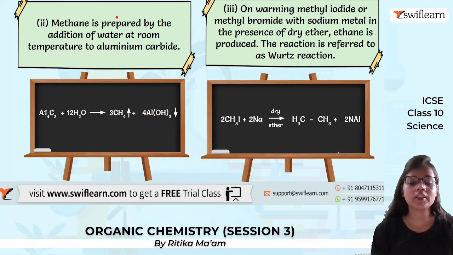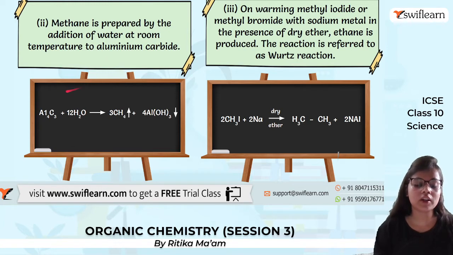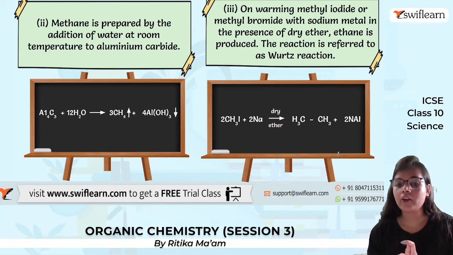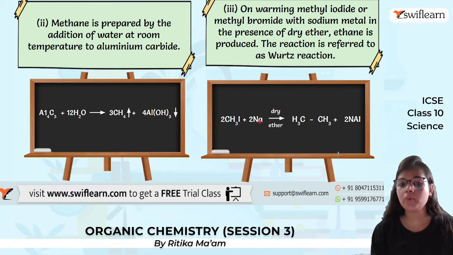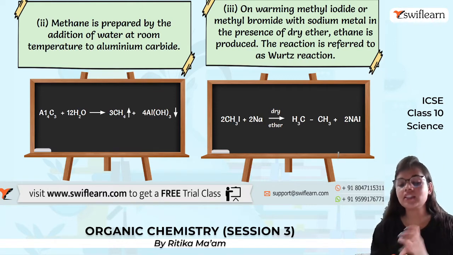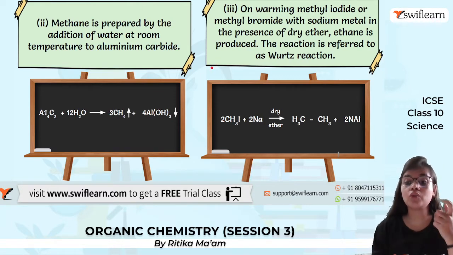Next, we can also get methane by adding water at room temperature to aluminium carbide. So what is happening when we add water to aluminium carbide? We get methane gas. And when we warm methyl iodide or maybe methyl bromide with sodium metal, and dry ether is present as a catalyst, we will get ethane, and this particular reaction is known as Wood's reaction.